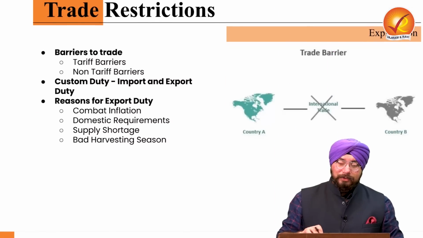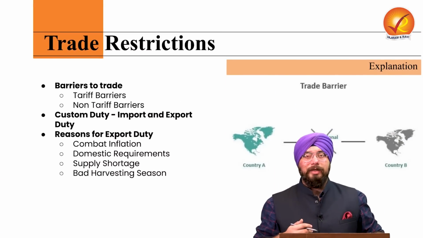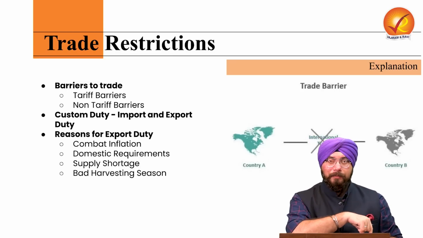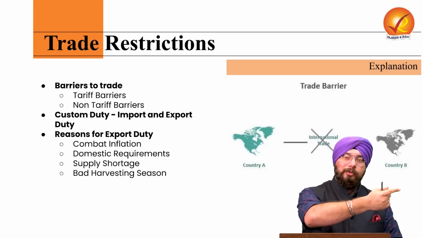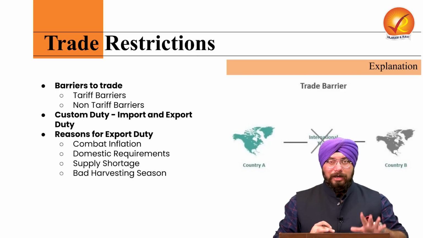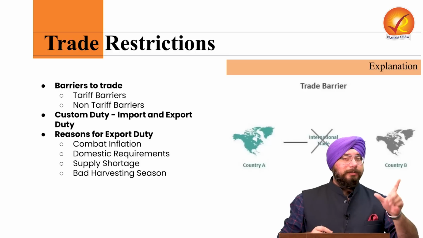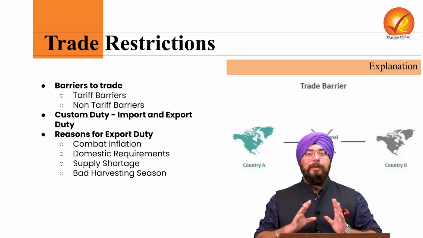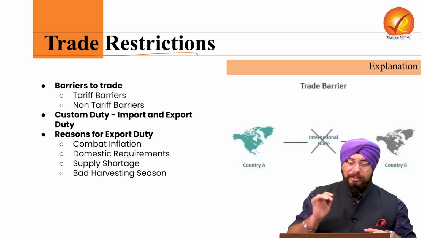Now, what are trade restrictions? That is the first question. Trade between various countries constitutes your exports and imports. Exports means the goods which are going out of our country to other countries. Import means the goods which are coming to our country from other countries. When we are doing exports and imports of goods and services between two nations, we call it trade. But when the government takes various measures to restrict that trade, that is known as trade restrictions.